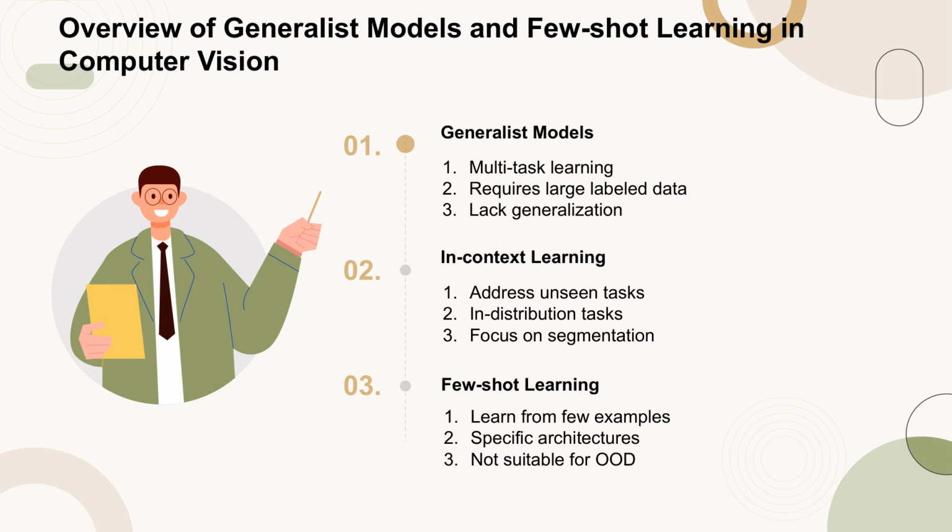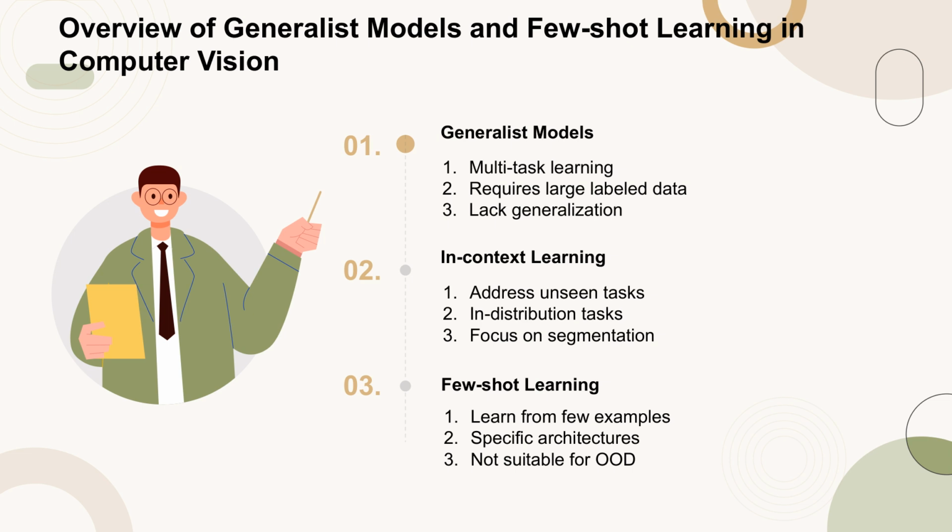Generalist models in computer vision primarily use multitask learning, which trains a unified architecture to handle diverse tasks. However, this approach necessitates a substantial amount of labeled data for each task and struggles with generalization to new tasks. In-context learning methods aim to address unseen tasks but are limited to in-distribution tasks or focus primarily on segmentation. Few-shot learning, on the other hand, focuses on learning from a minimal number of labeled examples. It employs specific architectures for tasks like image classification, object detection, and semantic segmentation, but these are not suitable for